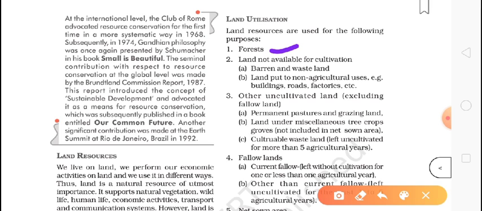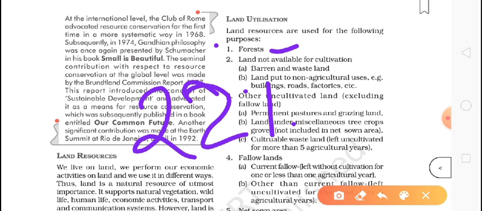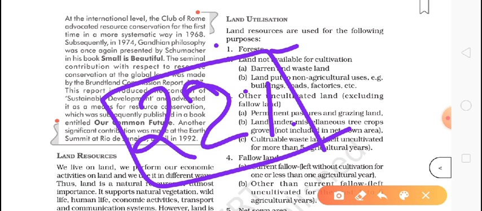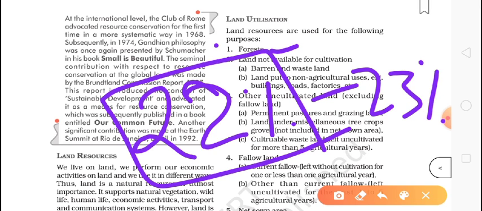Forest, we all know, is called vegetation. Yes, natural vegetation. So natural vegetation means where human interference is not there. So we can see this. The first use of land is forest. In India, around 22 to 23% of land is under forest areas.